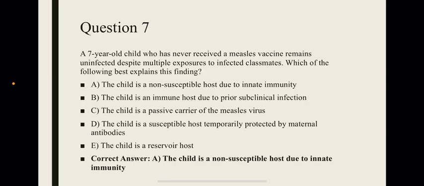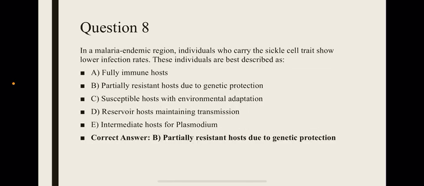Question 7. A 7-year-old child who has never received a measles vaccine remains uninfected despite multiple exposures to infected classmates. Which of the following best explains this finding? A. The child is a non-susceptible host due to innate immunity. B. The child is an immune host due to prior subclinical infection. C. The child is a passive carrier of the measles virus. D. The child is a susceptible host temporarily protected by maternal antibodies. E. The child is a reservoir host. Correct answer is A. The child is a non-susceptible host due to innate immunity.